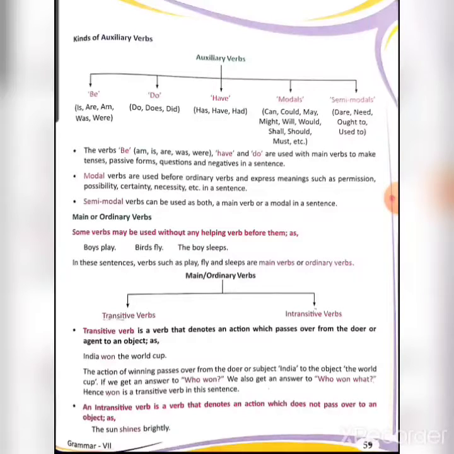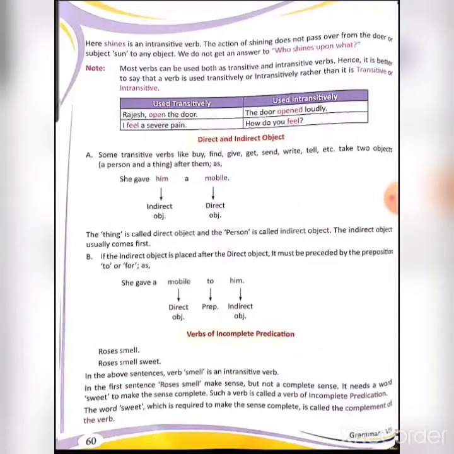On the other hand, what is an intransitive verb? An intransitive verb is a verb that denotes an action which does not pass over to an object. For example, the sun shines brightly. Here, shines is an intransitive verb. The action of shining does not pass over from the doer or the subject sun to any object. If you ask the question, who shines upon what?